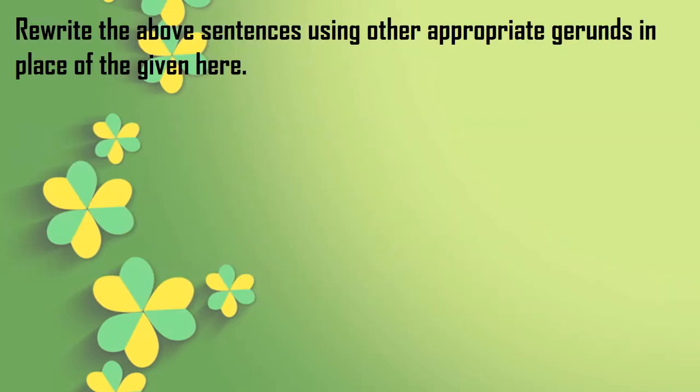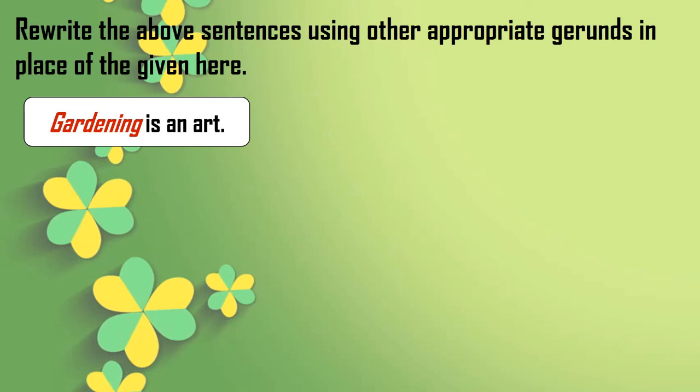So we will do one activity here from our book. Rewrite the above sentences using other appropriate gerunds in place of the ones given. See here in your book there are some sentences, and under them these activities. We will use the same sentences, change their gerunds and frame new sentences. First, gardening is an art.